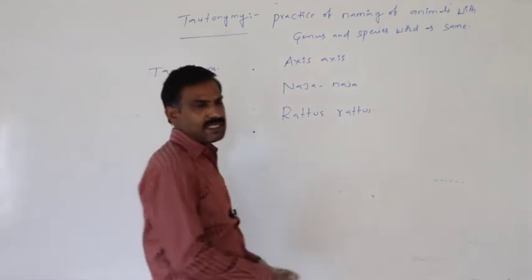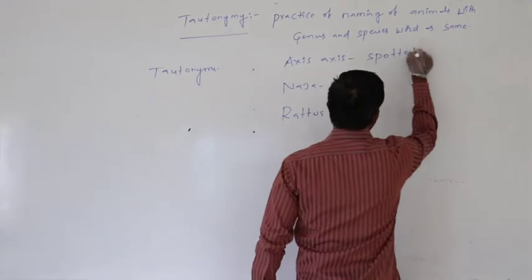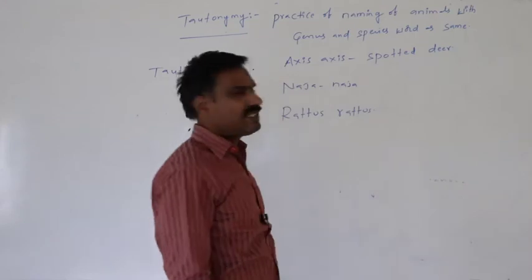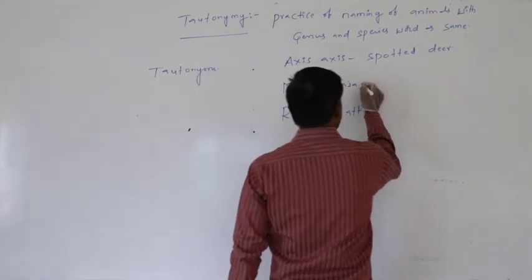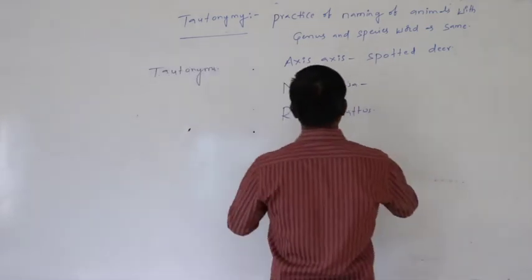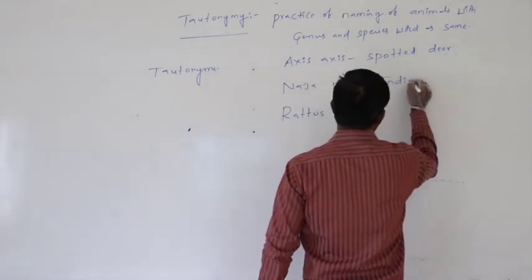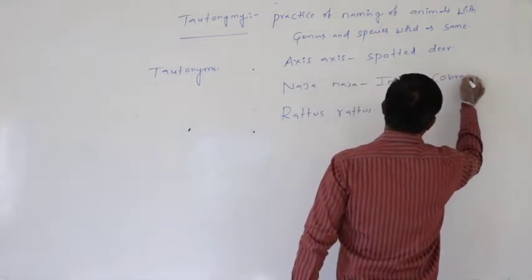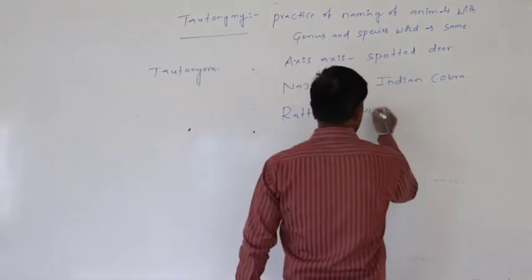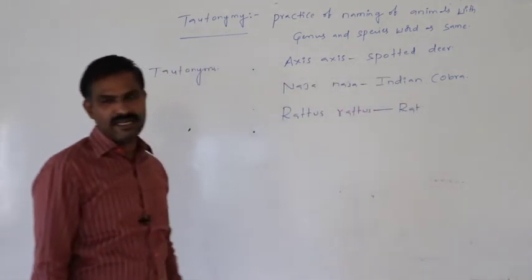So what is Axis axis? Spotted deer. Spotted deer's scientific name is Axis axis. What is Naja naja? Indian cobra. Indian cobra's scientific name is Naja naja. Rat's scientific name is Rattus rattus.